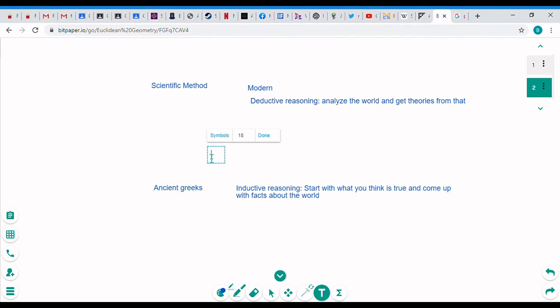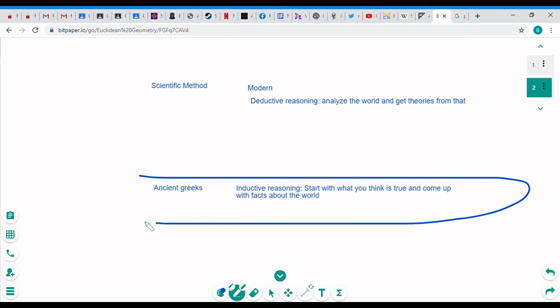Okay, scientific reasoning has been great and is better for almost every science. I mean, the Greeks used to come up with ideas. They thought that women were failed attempts by the gods to create men, and that explained a lot of things about women. That's clearly not true. They thought that the body was controlled by 4 different fluids, which influence your emotions. The scientific method and the scientific revolution kind of overcame all of that. But one thing they did do well in was geometry. With geometry, we can start with things we think are true and come up with facts about the world.